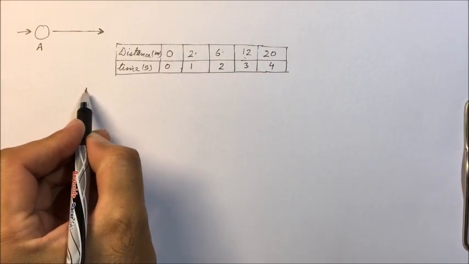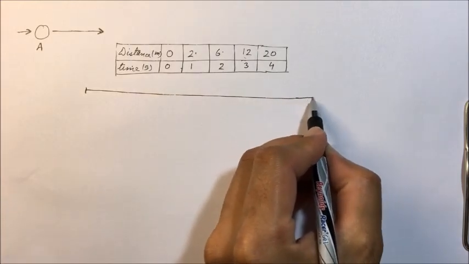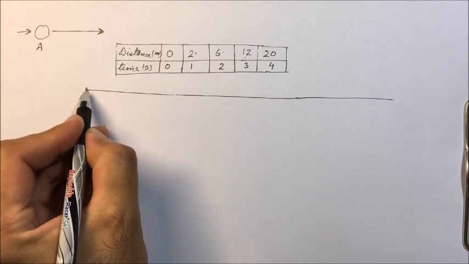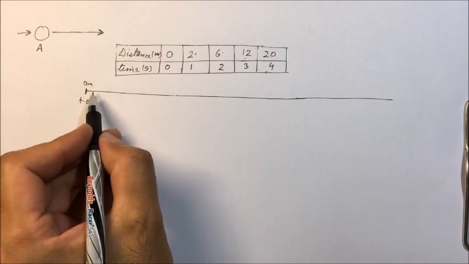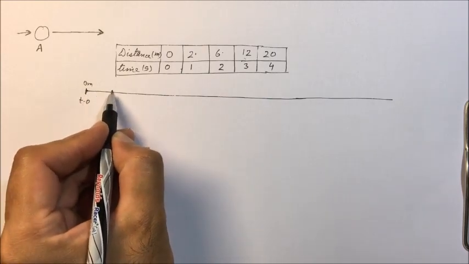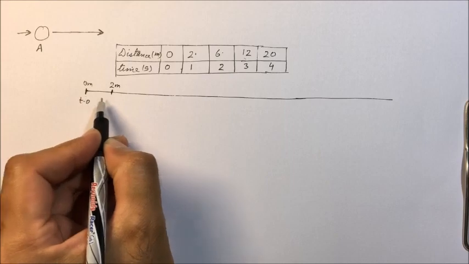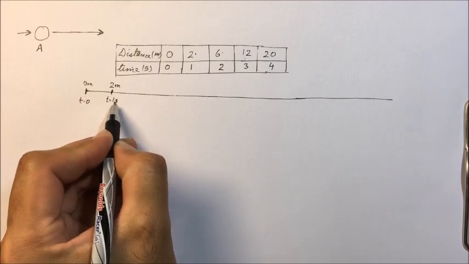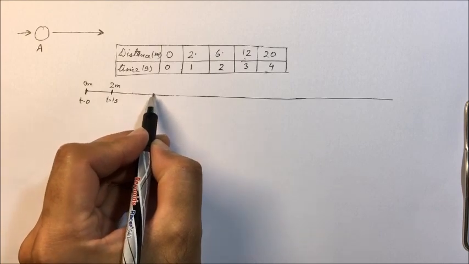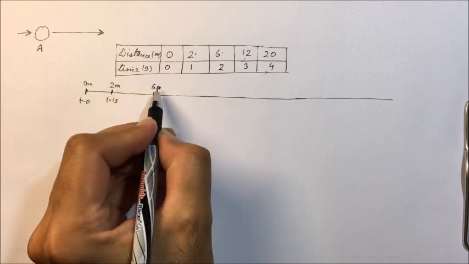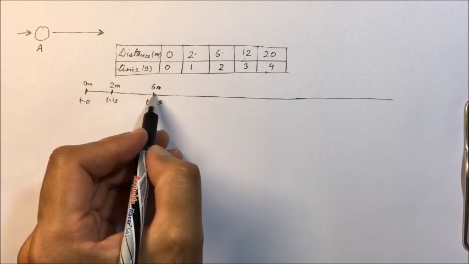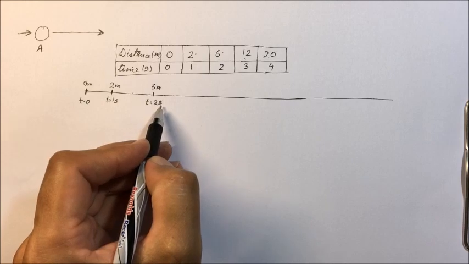Now if we represent it on the graph, this line represents distance. At t equal to 0, the distance traveled is 0 meters. At t equal to 1 second, here it is 2 meters. 2, 4, 6. So here we have 6 meters and it is at t equal to 2 seconds.